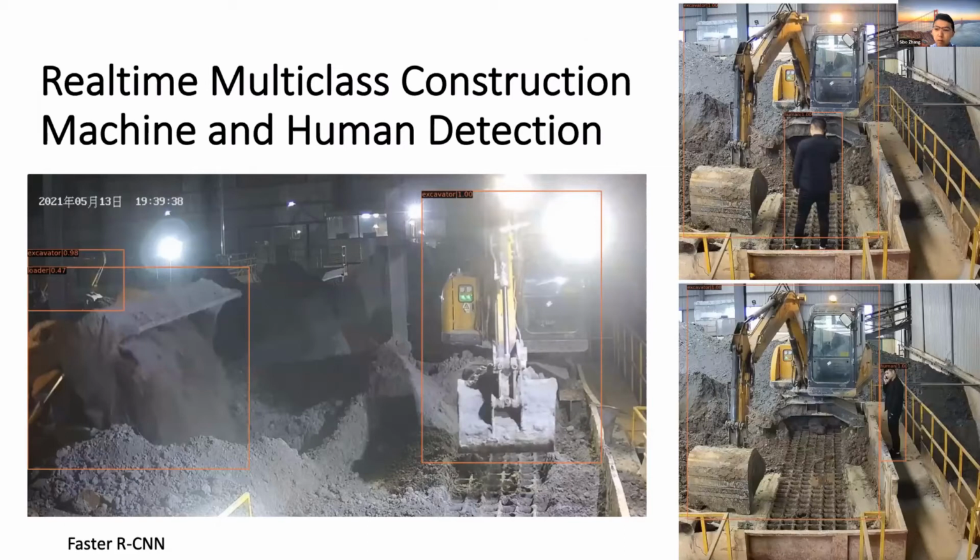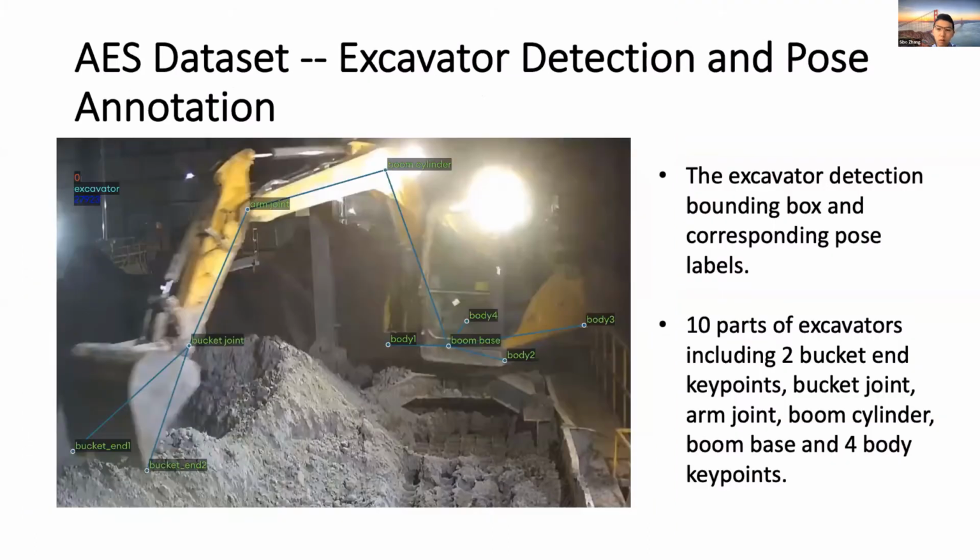We collect the excavator dataset from our system, from the waste disposal recycling site. The dataset includes 2 hours of videos in different lighting conditions and contains 2 types of construction equipment and humans. We also design a labeling method for the excavator with 10 key points. Those key points are excavator parts annotated, as shown in the figure.